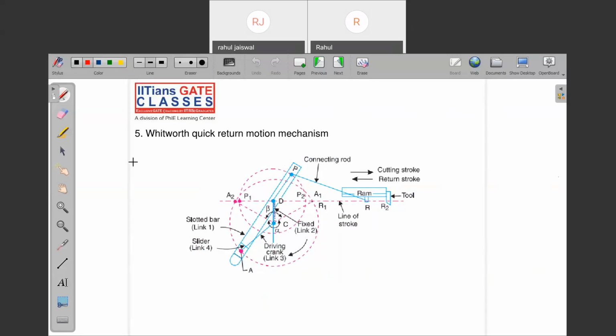Okay, sir. See, the Whitworth quick return motion mechanism, in this also we are doing a cutting action. And this is used in the shaper machine.